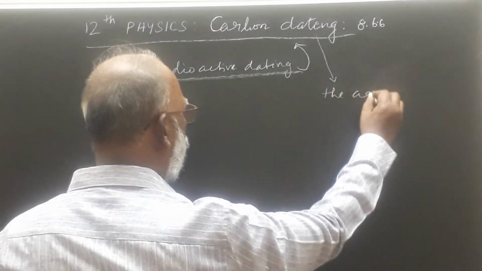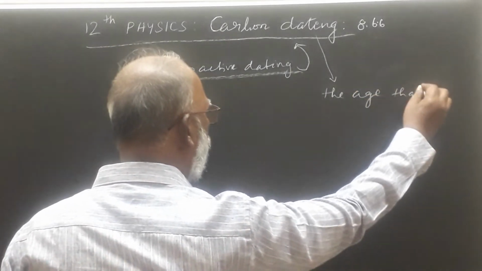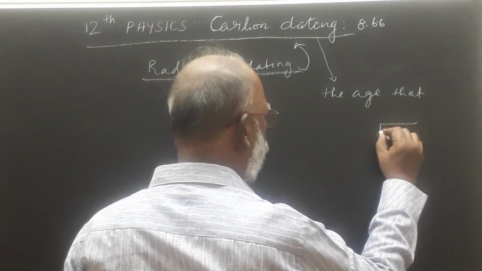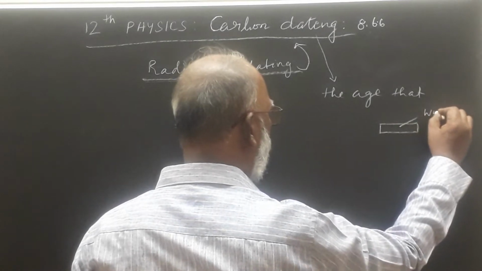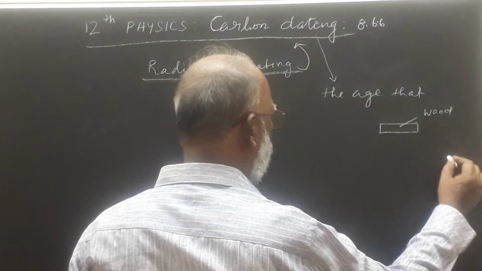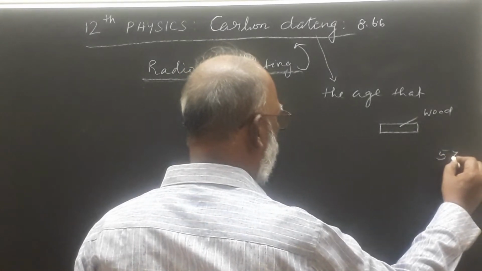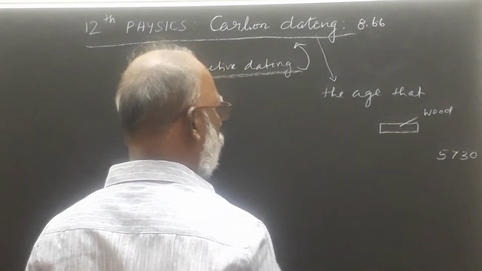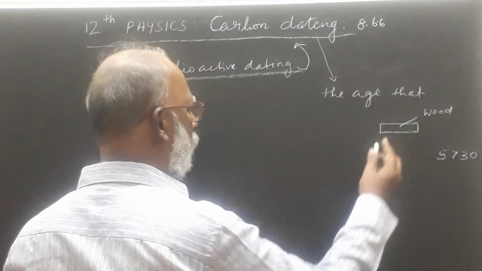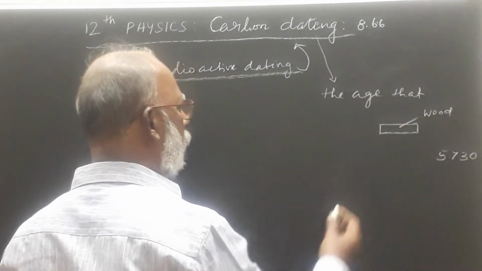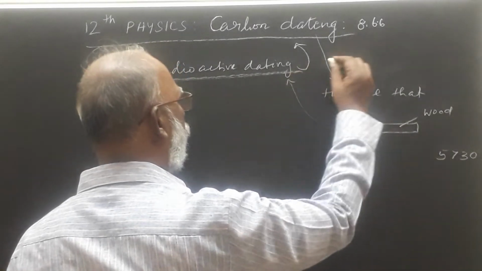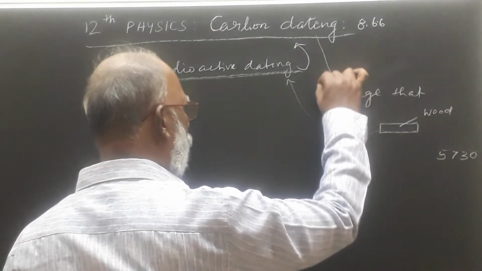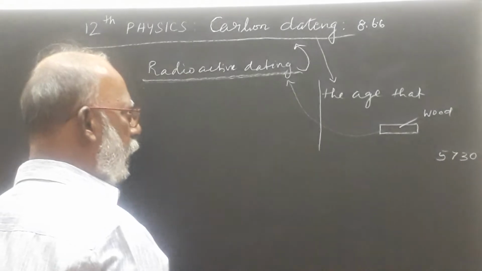We can calculate the age of that material, whatever it may be. Suppose, let us assume a wood was made just 5130 years before. How can we calculate the age of this wood? That's the use of this radioactive decay or carbon dating. This is the application of beta decay.